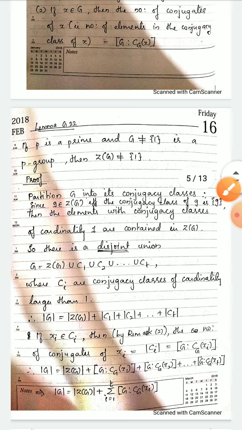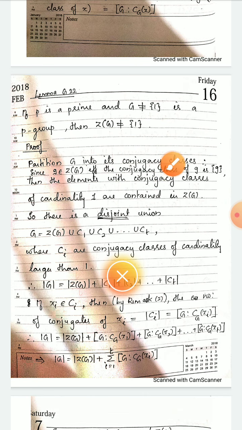For that, we partition G into its conjugacy classes. In the remark we have seen this result: g is an element of the center of G if and only if the conjugacy class of g is {g}. So if an element belongs to the center of G, then its conjugacy class has cardinality 1. So elements with conjugacy class of cardinality 1 are contained in the center of G. From this remark we got this.